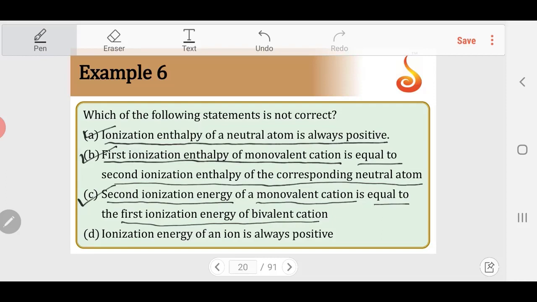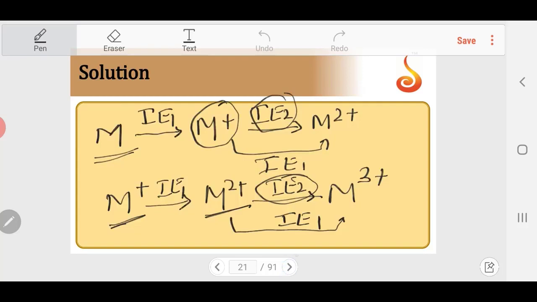Ionization energy of an ion is always positive. Here we don't have to consider only positive ions. If I take a negative ion, M minus, removal of one electron, IE1 gives M. The reverse is electron affinity or electron gain enthalpy.